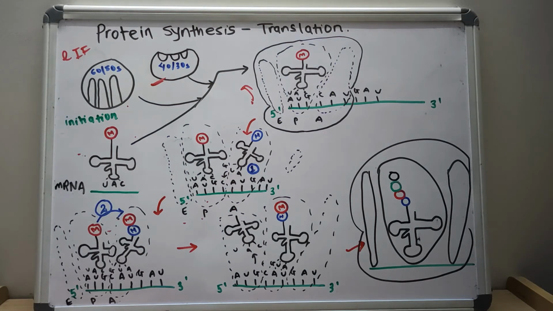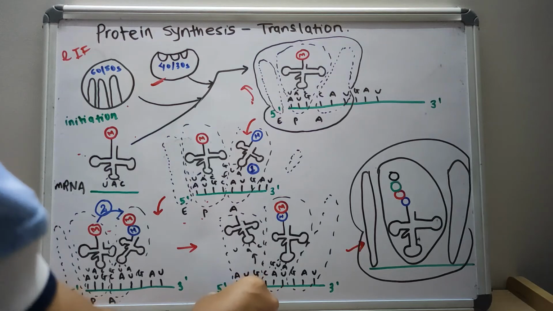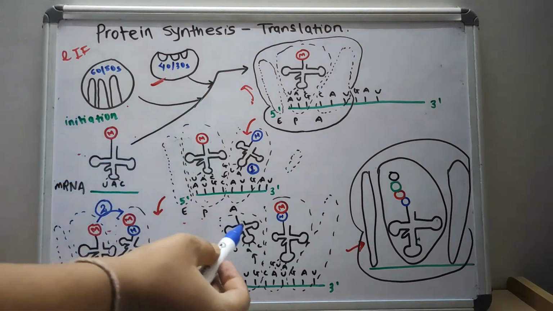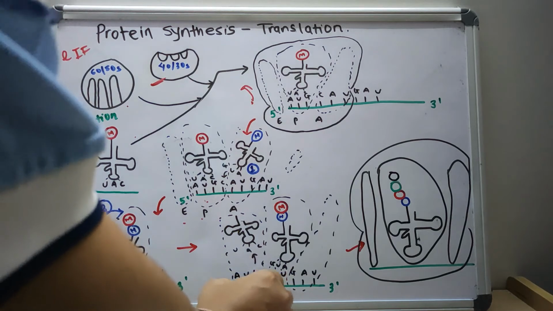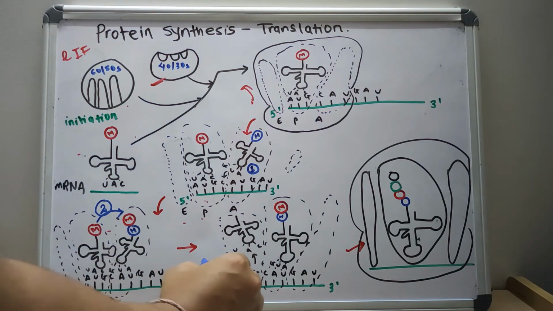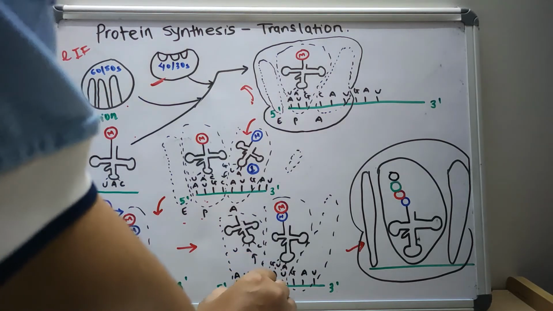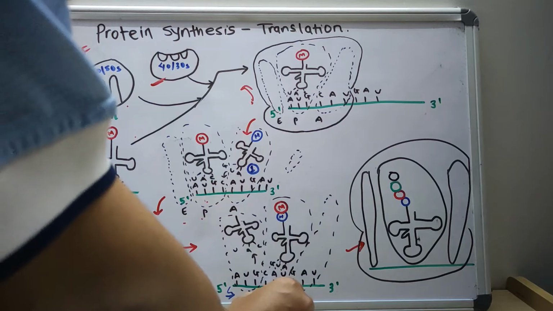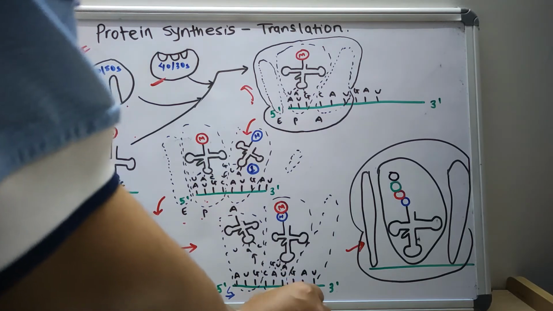The ribosome advances 3 nucleotides towards the 3' end of the mRNA, moving the peptidyl tRNA to the P site. So this is the E site, this is the P site, and this is the A site.